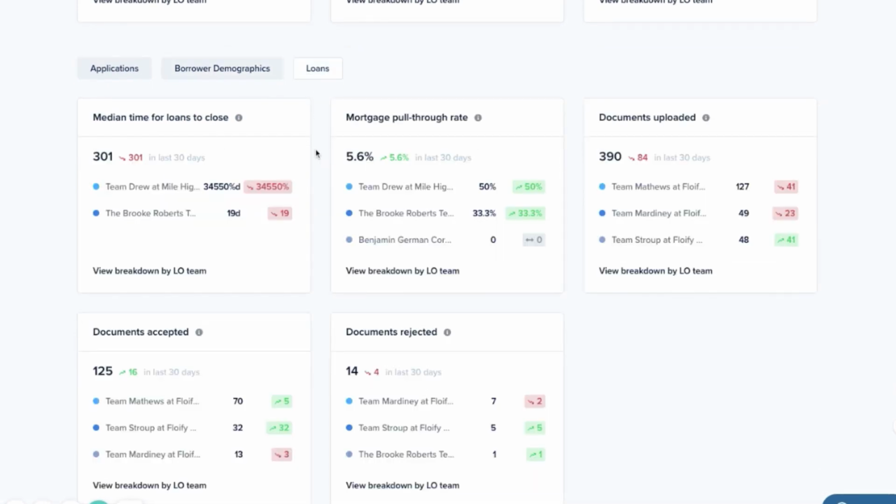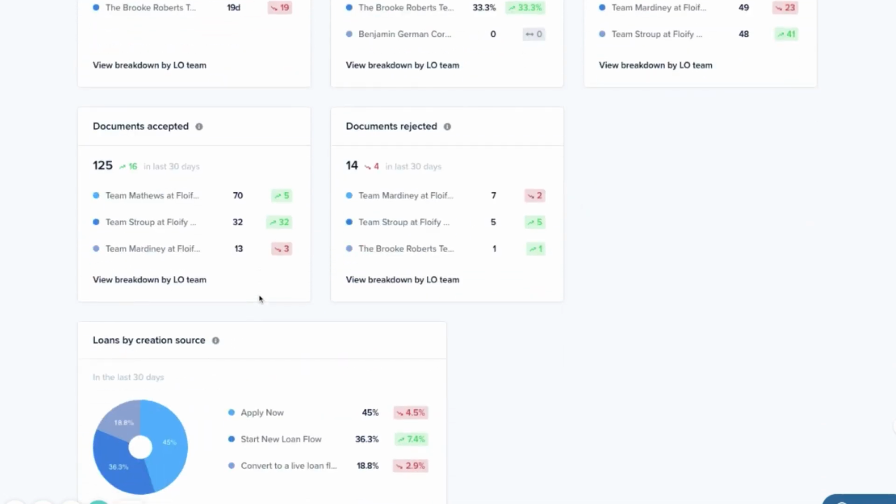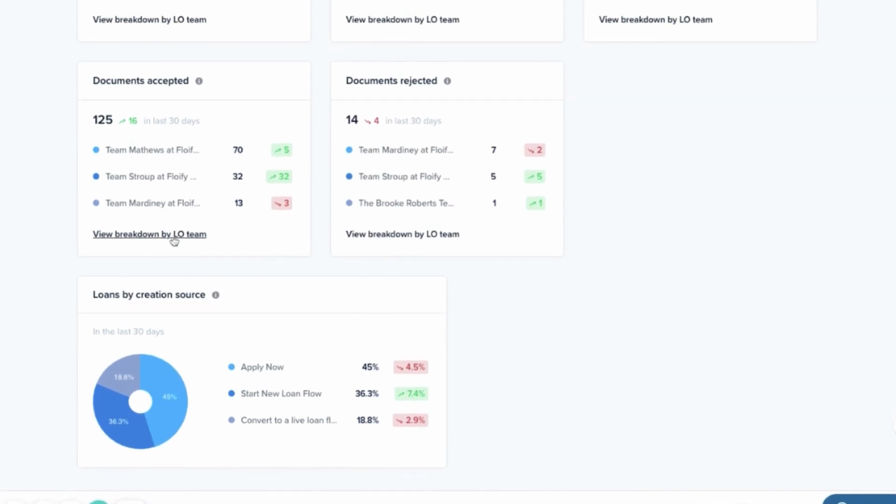And then, of course, we have loans. So median time for loans to close. This is where, if you remember the event to milestone, this is where you can set up which milestone is to be checked off to track this particular metric here. All right, so it looks like mine, I have a funny little percentage there, so I'll have to think that's a little bug there. But Brooke Roberts has 19 days, her average time to close, which is pretty quick. But hey, if she can do 19 days, so be it. Mortgage pull-through rate, documents uploaded, documents rejected, and so forth. And again, if you want to view any of these by specific LO team, you have that option here as well.